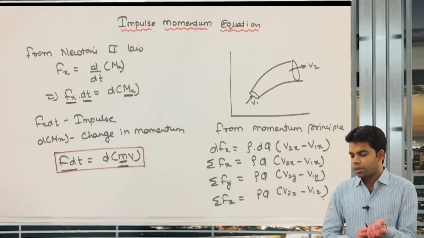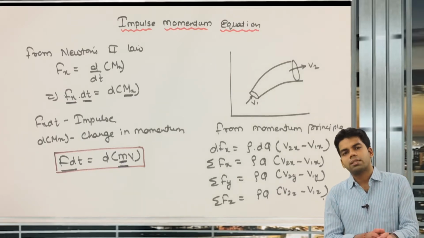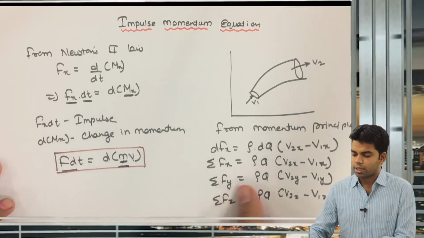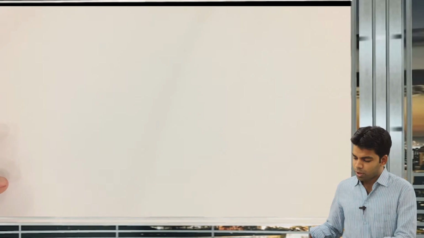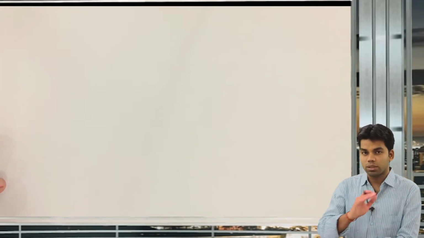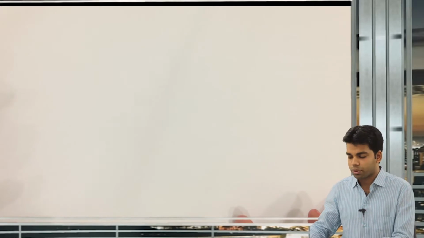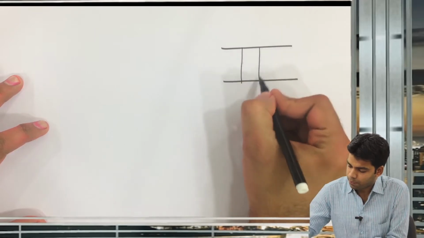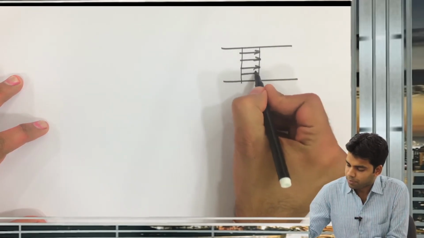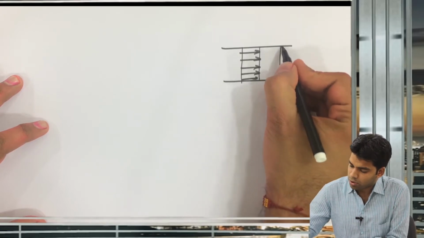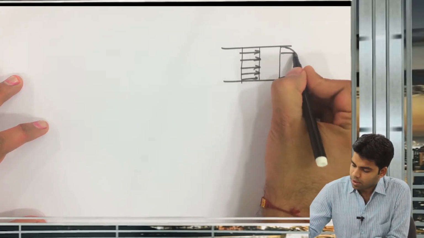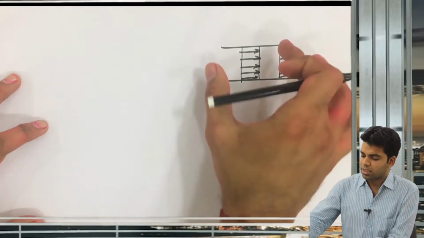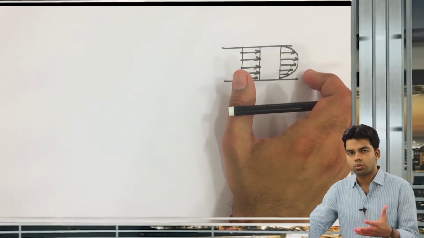Now here we are assuming that the velocity is uniformly distributed throughout the cross section, but in the actual case, as we know, velocity is never distributed uniformly. So for that we will use a correction factor, as we used in the previous lecture also. So we assumed that the velocity distribution is uniform, like this. This was our assumption. But in the actual case, the velocity distribution is not uniform, it is like this. This is our actual velocity distribution.